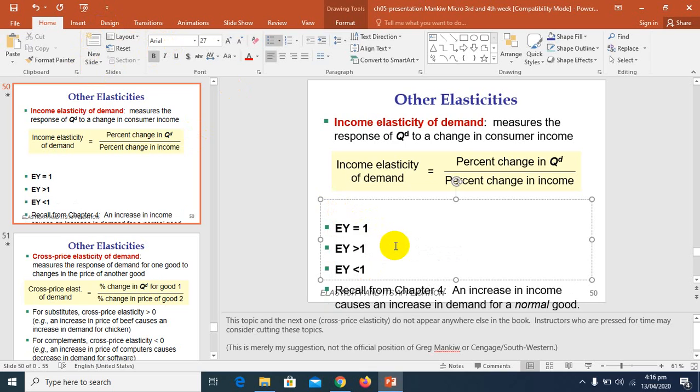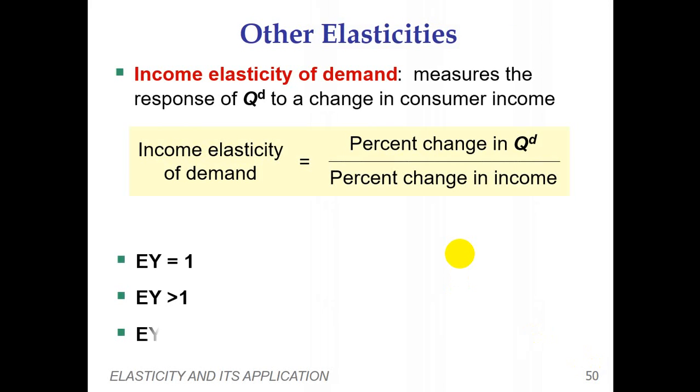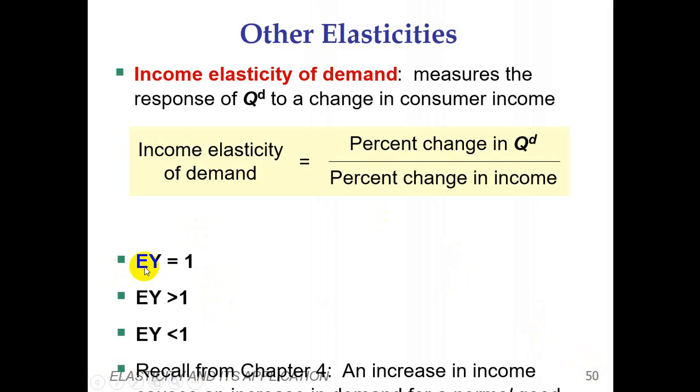One by one I'm going to discuss this thing. Now we are going to suppose that EY is equal to 1, income elasticity is equal to 1. So this one I'm going to discuss. If along with increase in income, the proportion of expenditure on any good remains same, these things come under the category of normal goods.